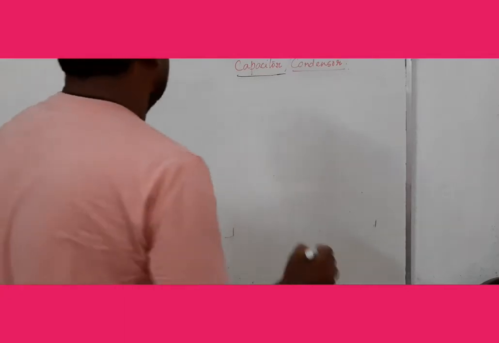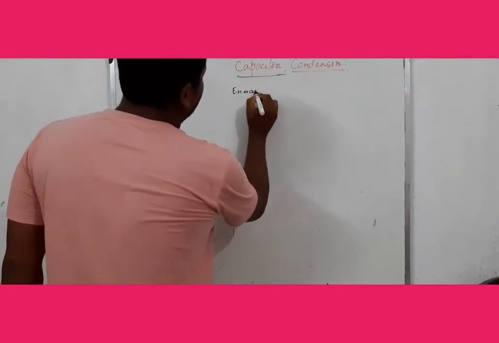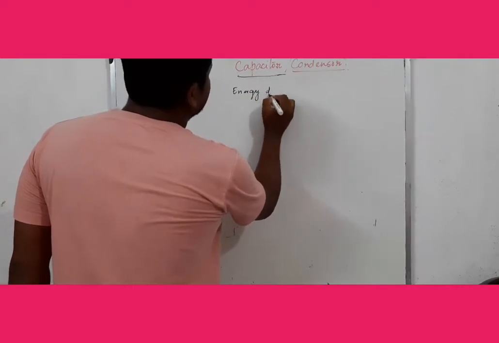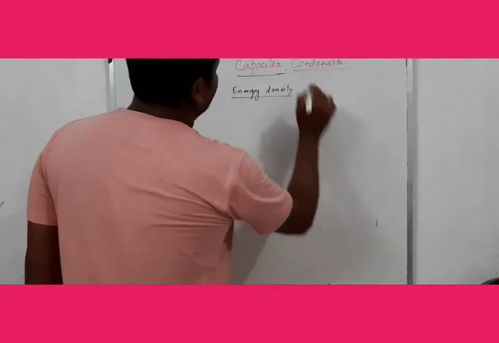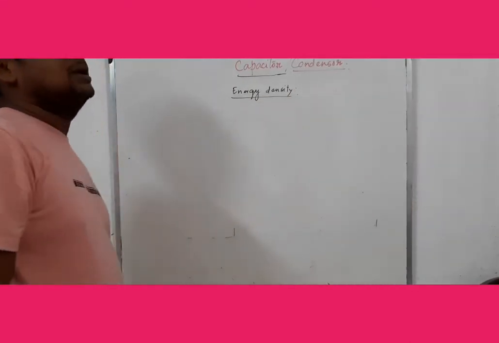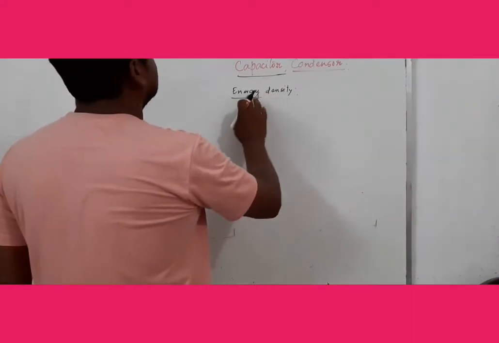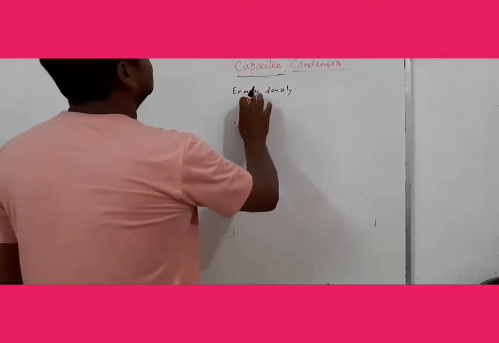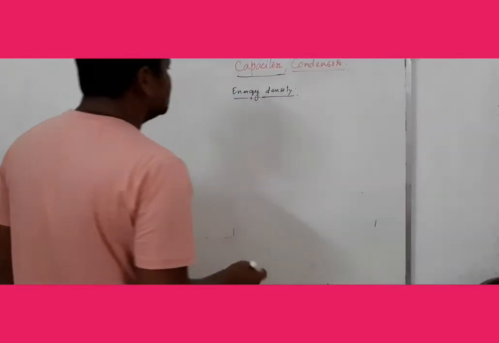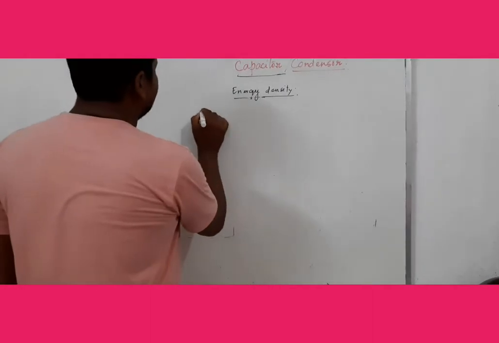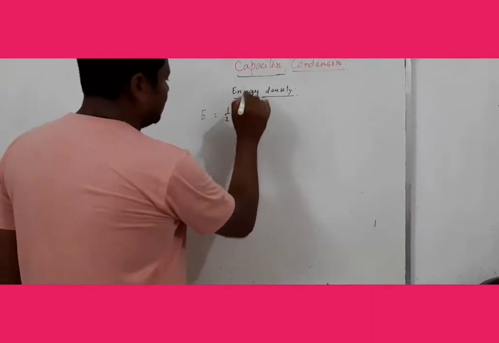Now the second one, we have to derive the energy density. It is very important for doing problems. The basic concept of energy density is used in several problems. Energy density. Now, we know that the energy of the capacitor is half C V square.